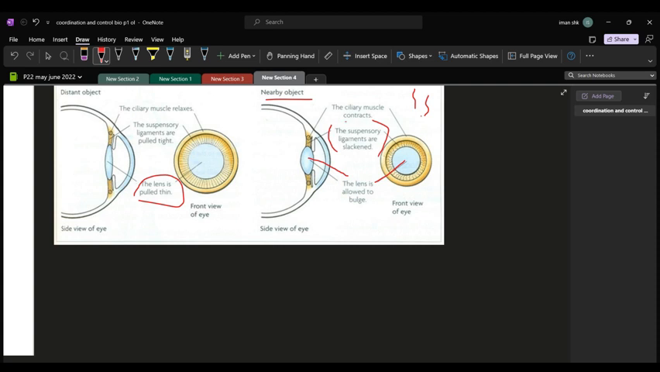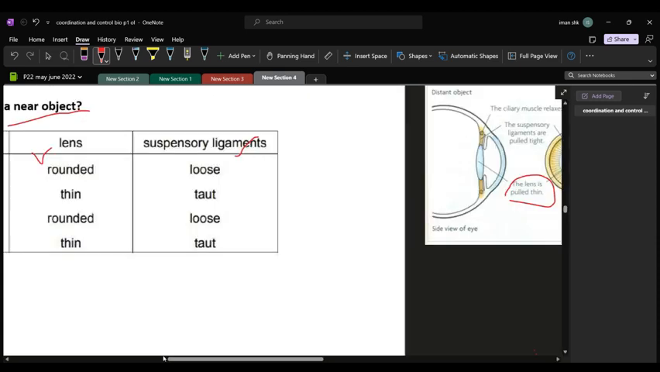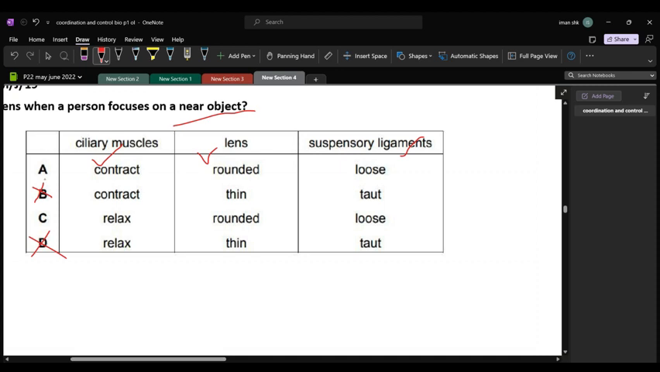So what happens to the ciliary muscle? They contract, and you can see here, and they're present on this part of your eye. So they contract. Hence the option will be A, because in C it says relax, which is not true.